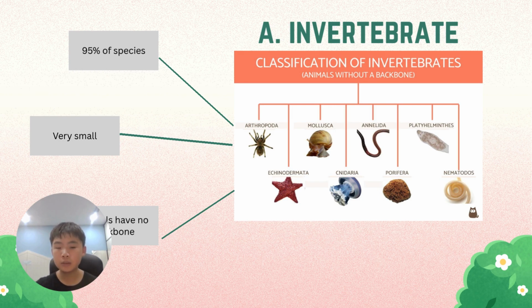Invertebrates are animals that have no backbone, and more than 95% of species of animals are invertebrate, and most of them are very small. There are many different groups of invertebrate, and the biggest group is arthropods. So insects, spiders, and animals like crab that have a hard shell are all arthropods.